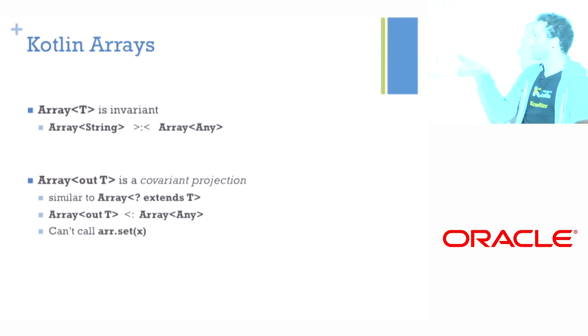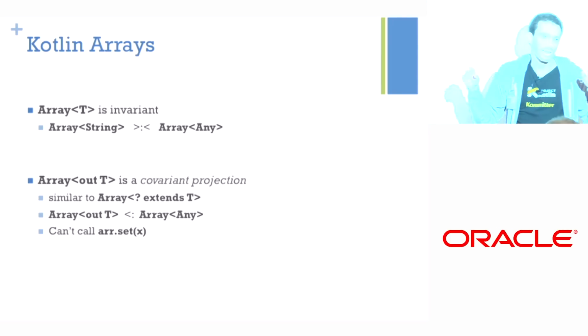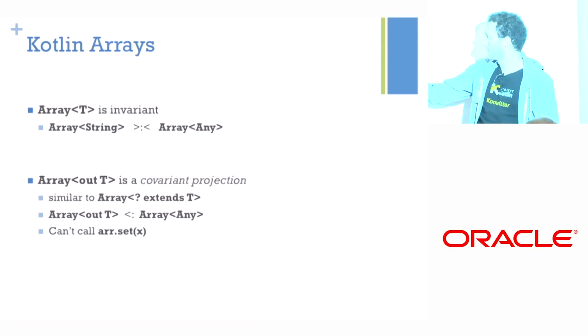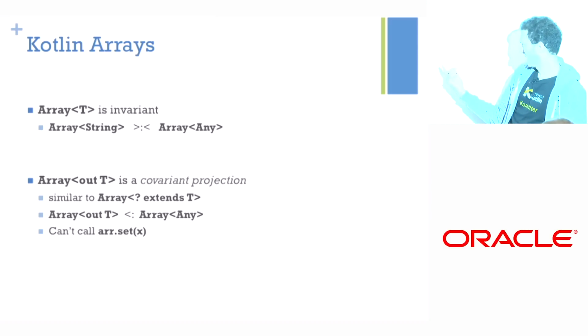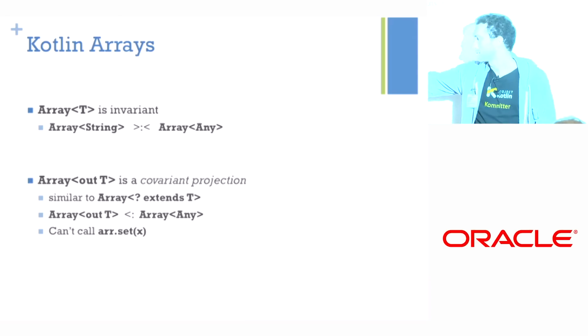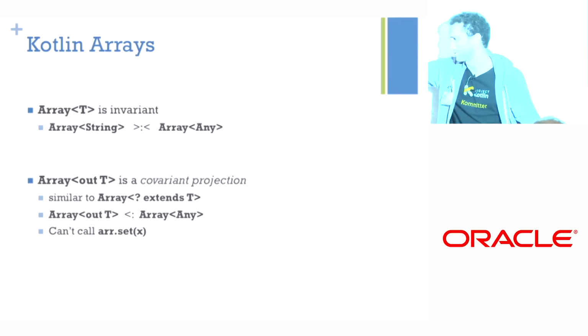It is called a covariant projection. It's very much like a wildcard from Java. So you can say it's an array of out T. Out means covariant. And then an array of, this should be T or subtype of T. So an array of subtype of T will be assignable to this. This is totally broken. This is incorrect. Don't look at it.